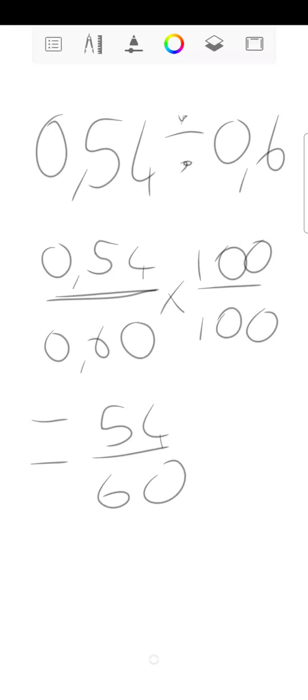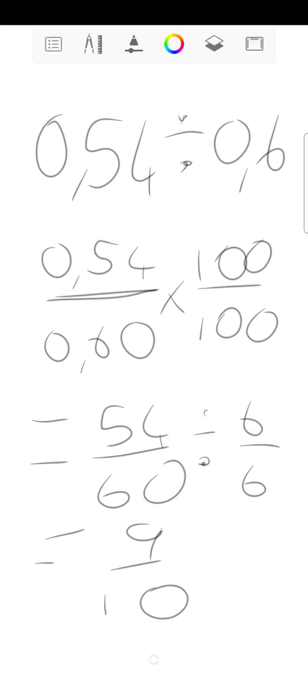Now I've got a whole number here. Now I can say 54 divided by 60. Still a bit difficult, so let's simplify this. So I'm going to divide over here by what number can go into both of them? 6 over 6, which is going to give you 9 over 10 as your final answer.